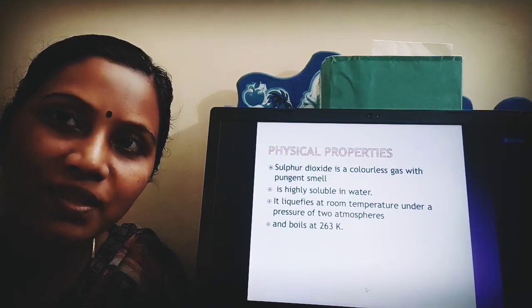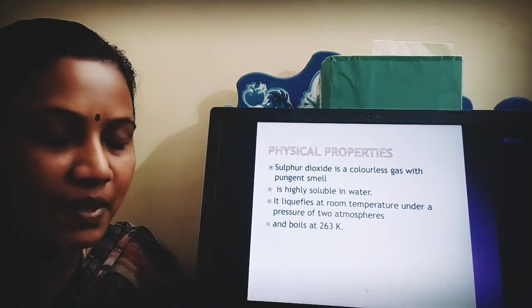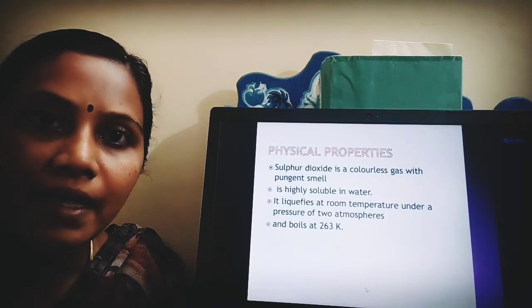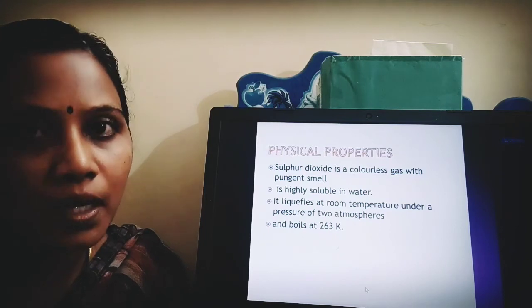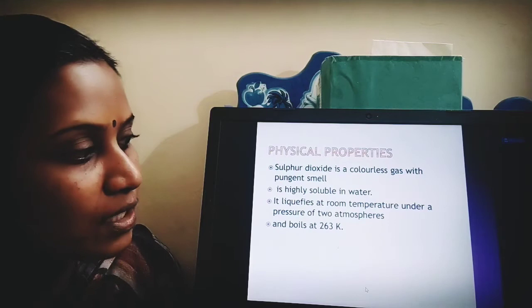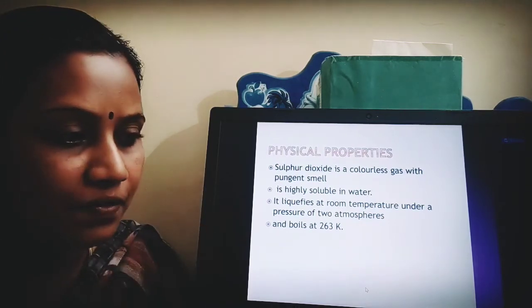Now moving to the physical properties. As we all know, like oxygen, it's also a colorless gas, but it is a pungent smelling gas, and it is soluble in water. At room temperature with 2 atmospheric pressure it liquefies, and its boiling point is 263 Kelvin. So this is about the physical properties of sulfur dioxide.